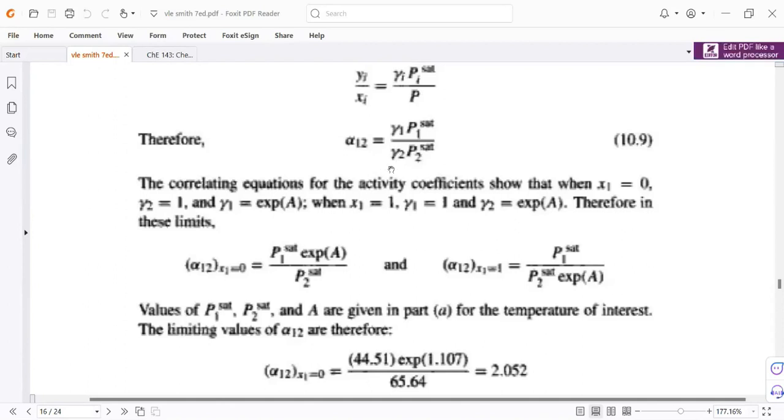So it's removed from the equation, and gamma sub 1 equal to exponent a. So this will be our equation. And we also substitute in this equation the scenario when x sub 1 equal to 1, the other side of the limit, and we get this equation.